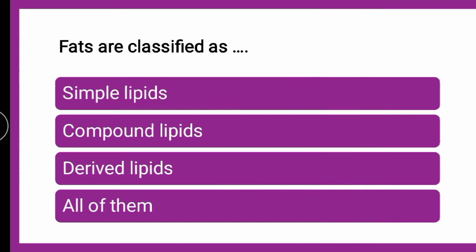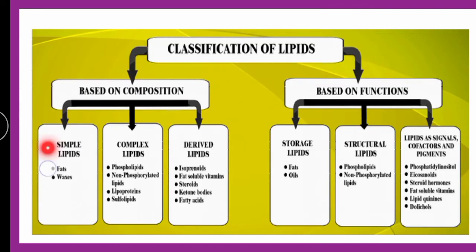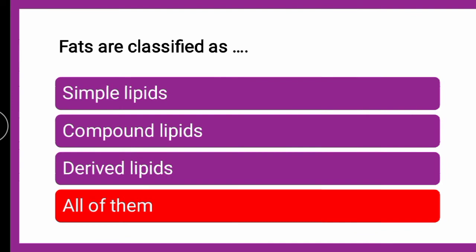Yes, fats are classified as simple, complex, derived lipids. Okay, wherein the fats and waxes comes under the simple lipids class. Then complex lipids includes phospholipids, lipoproteins, etc. And derived lipid includes steroids. Okay, steroids, ketone bodies, etc. So the ADEK vitamin also, fat soluble vitamin also, these are the derived lipids. So the classification correct answer is it is simple, compound and derived lipids. So fats are classified in all these three types.